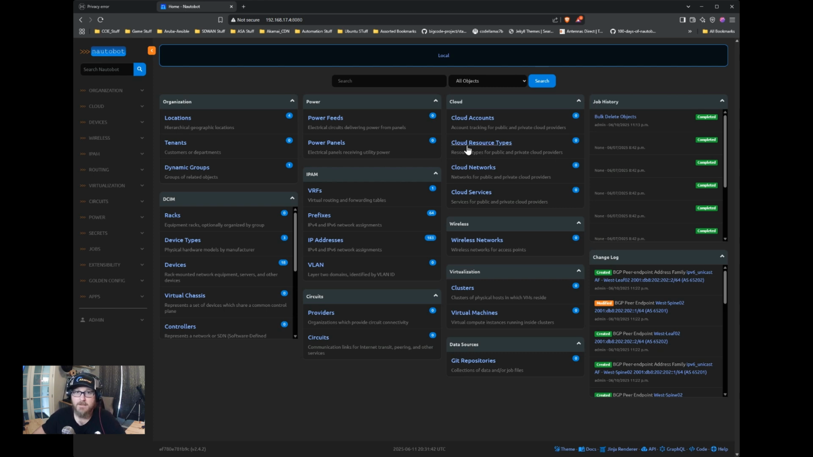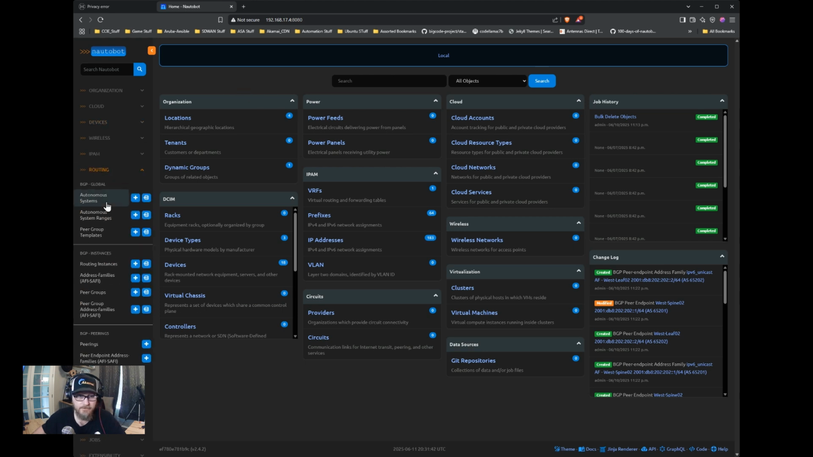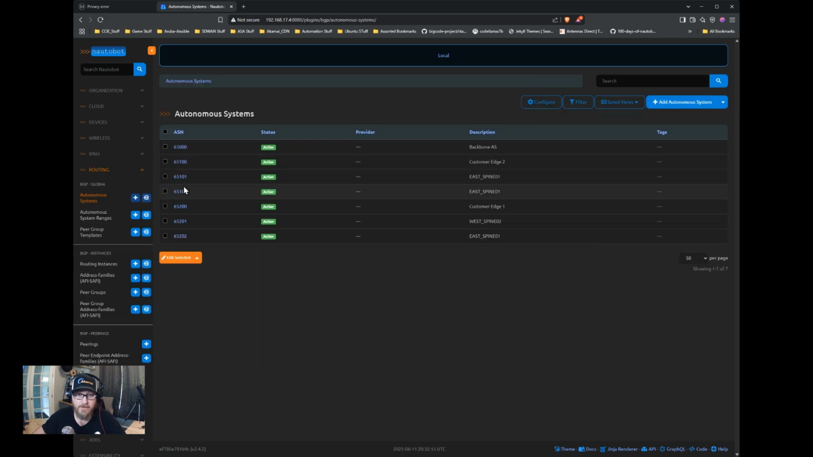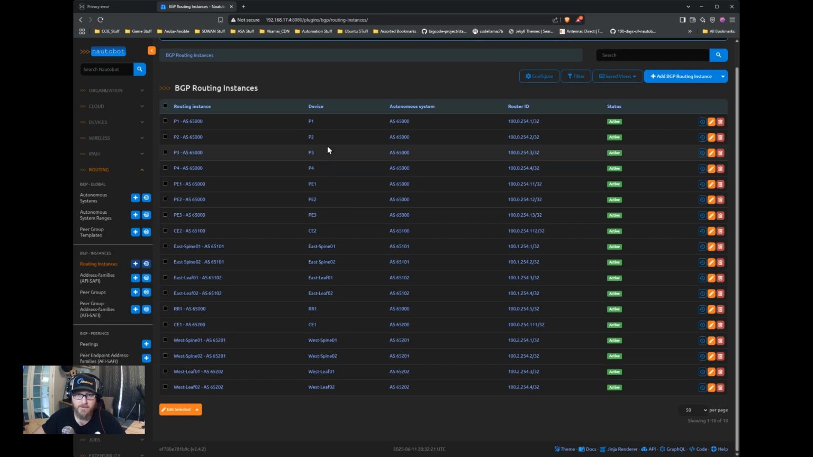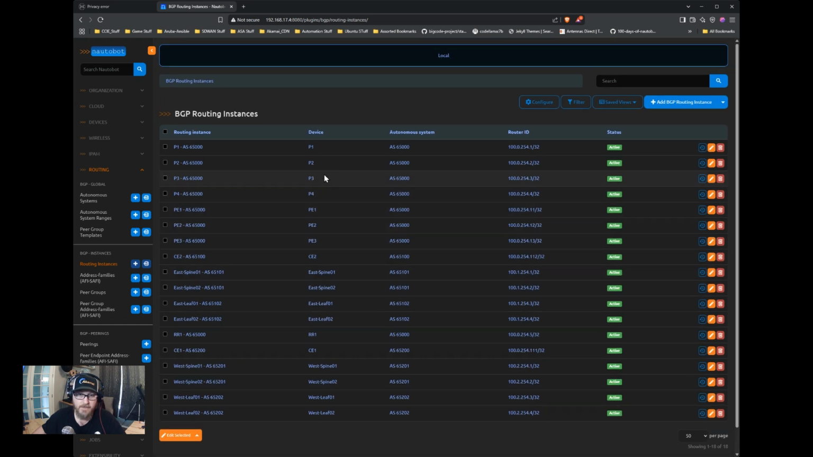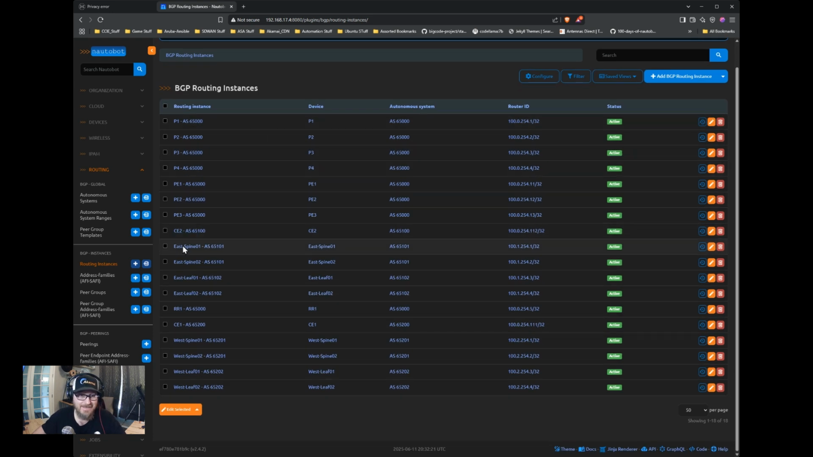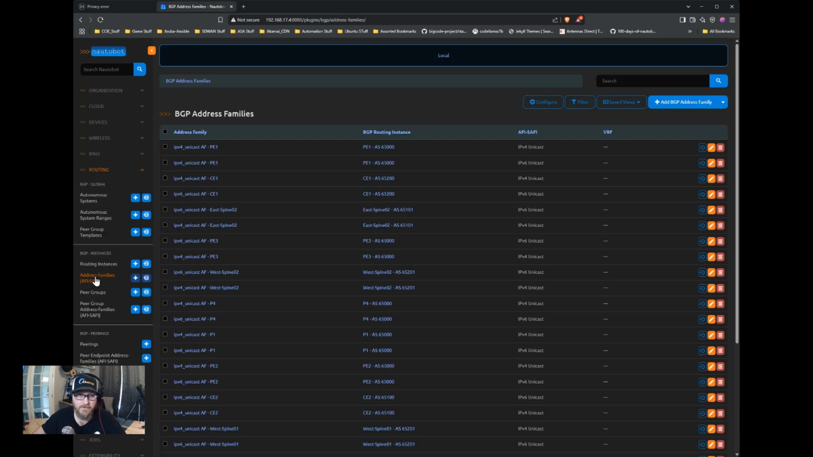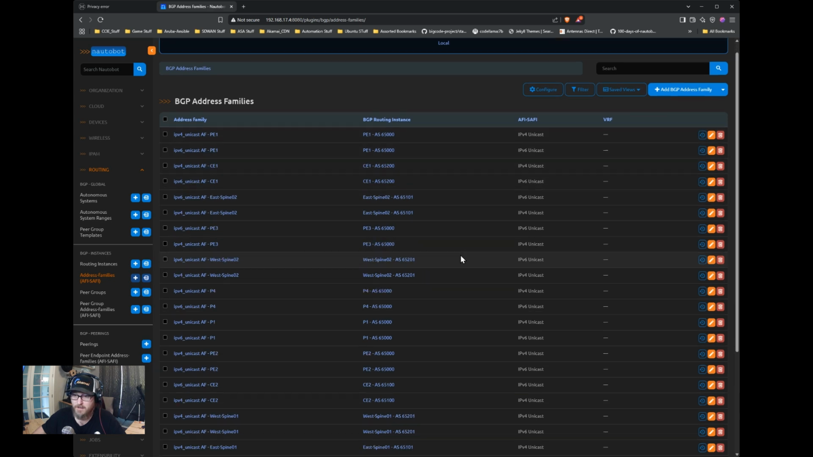So in our application, if we go to routing, you can see our autonomous systems have been created. Our routing instances also have been created, two per router. So we have IPv4 and IPv6. Actually, I take that back, I'm incorrect. No, it's one per router. We have two address families per routing instance. So if we take a look at the address families, here you go. So you have an IPv4 and IPv6 unicast address family.